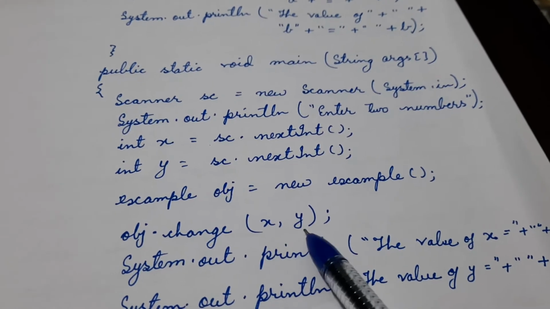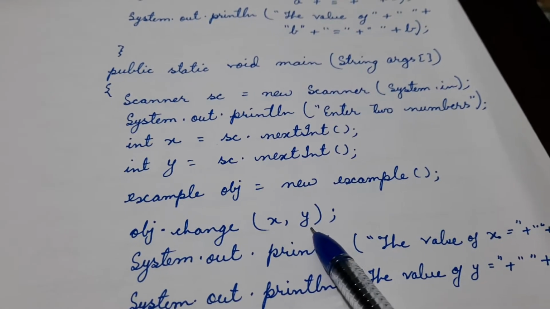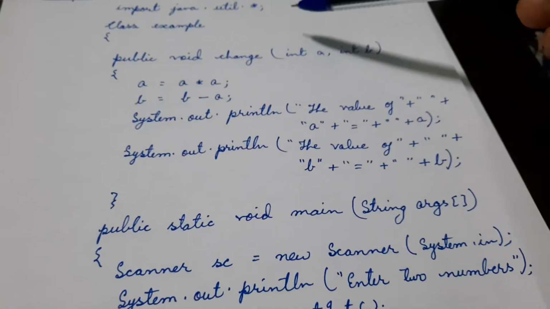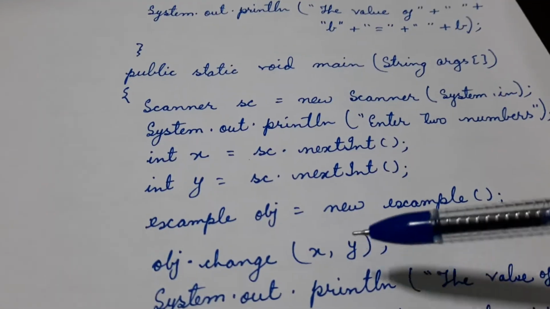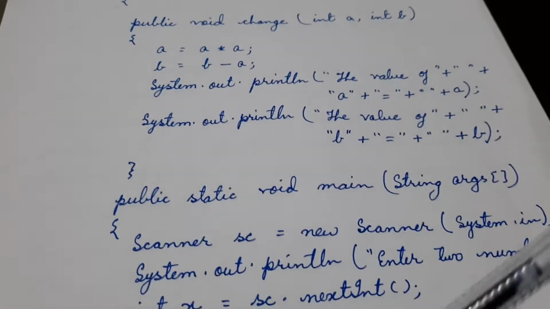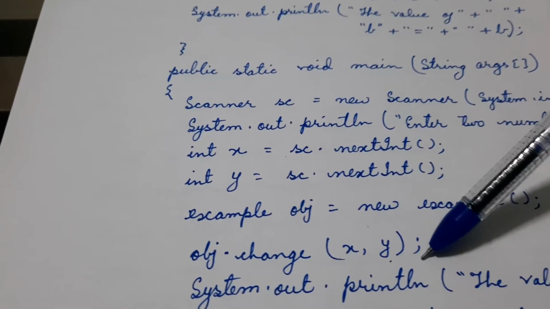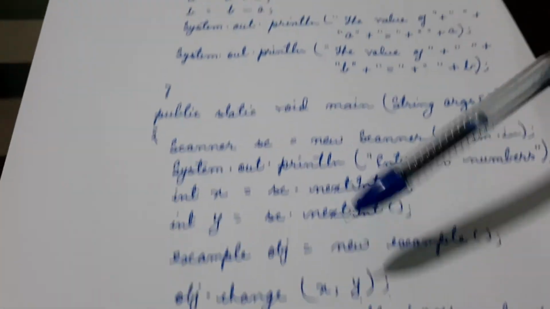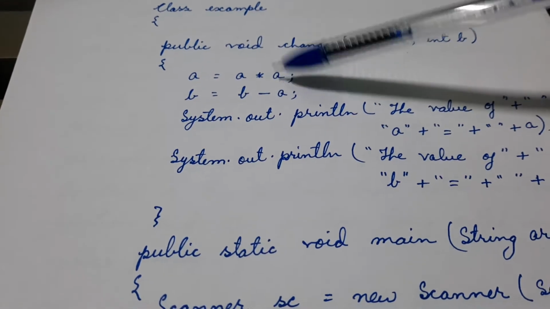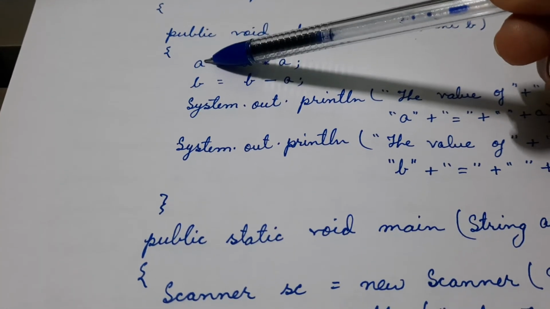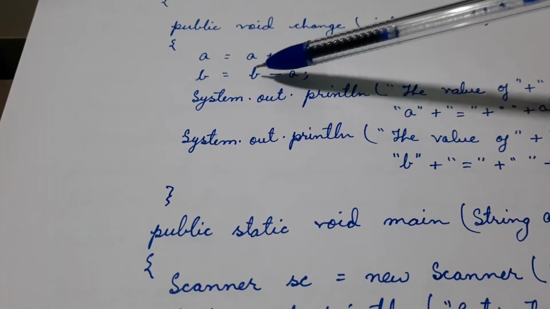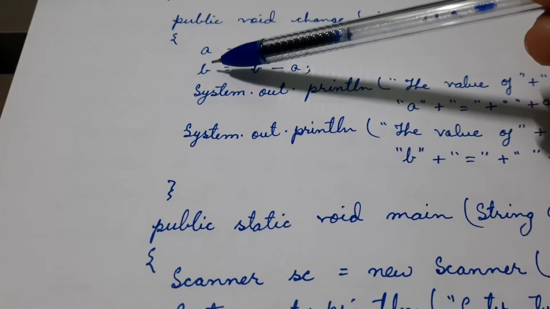So x and y are called actual parameters. Now x will copy its value to a and y will copy its value to b. Suppose x and y are 10 and 15. Now here we see 10 into 10, a is 100. It is no more 10, and b is 15 minus 100, some negative value it is getting.